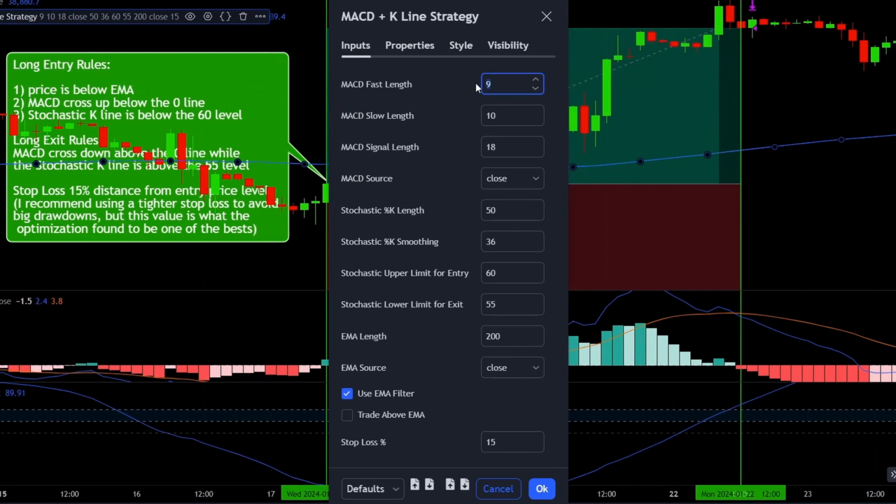Inside the script you can set up the MACD settings, the stochastic settings, the upper and lower limits, the EMA settings, and the stop loss on the bottom. You can also choose if you want to use an EMA filter or not, and if you want to allow trades above or below it. Keep in mind this script is for long positions only, but if you watch my previous ChatGPT videos, you should know that with ChatGPT you can easily add a short function too.